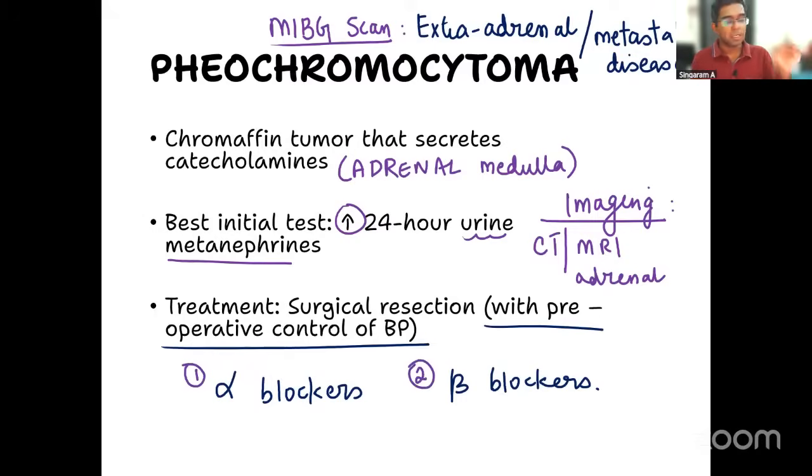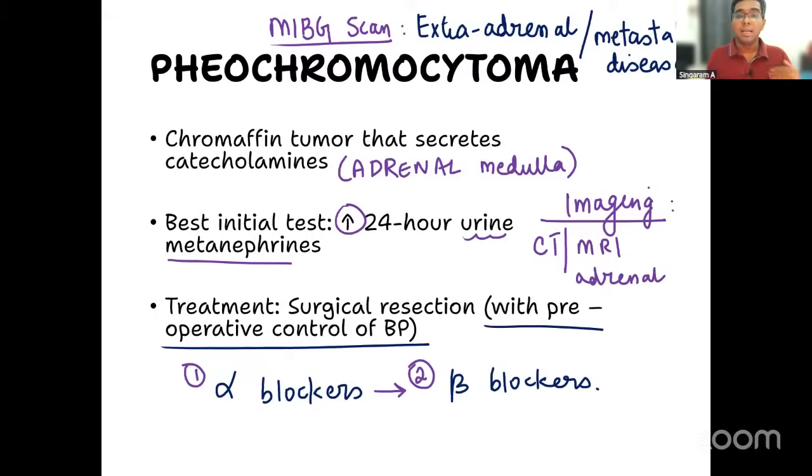Alpha followed by beta. If you don't do that and you give beta blockers first, what will happen? There will be unopposed or uncontrolled alpha activity, leading to a hypertensive crisis. So that is why always alpha blockers first, control the hypertension, and then only beta blockers to control the tachycardia. This is the order you need to follow. A simple way to remember: A followed by B, that is alpha followed by beta blockers. This is to prevent hypertensive crisis.